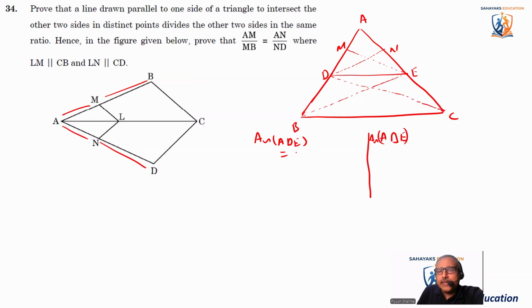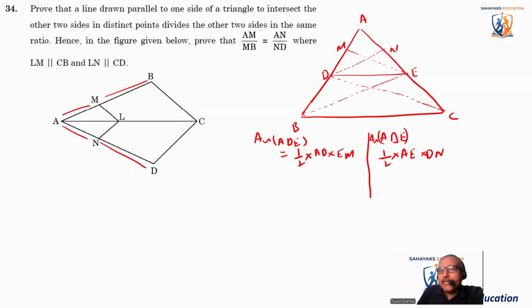What is the area? It is half into base. I'm considering base as AD, and the height is EM. Here I'm taking the area as half, and I'll consider base as AE, so height will be DN. Okay.